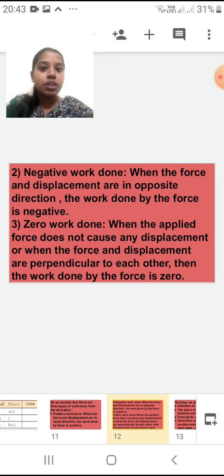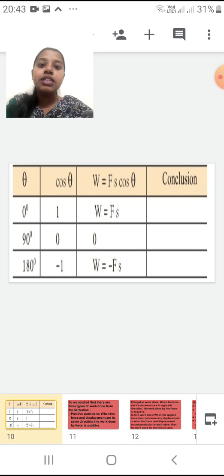Now in the positive work done, what will the theta value be? Here the theta value will be 0. For negative work done, theta value will be 180, while for the zero work done, theta value will be 90. Okay students, I hope this is clear to you.